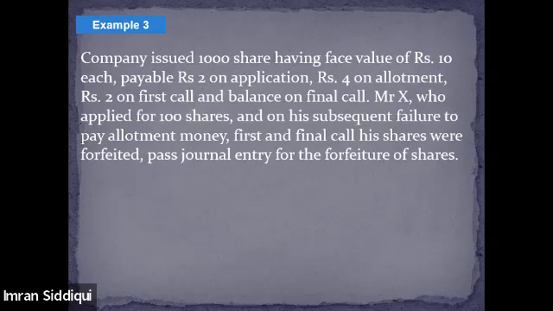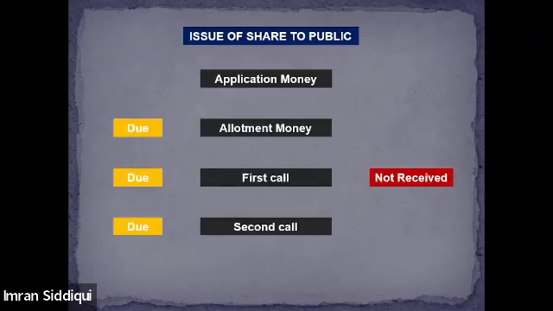Okay. Could you please tell me the entry? Share capital account debit to share forfeiture account, to calls in arrears account. Share capital account will be debited by 1000. Yeah, right, that's right. To share forfeited account 200. Yes, that's correct. And calls in arrears 800. Yes, perfect. Very good. Everyone did the same. Well done. All right. So with that, I can move to the next example.